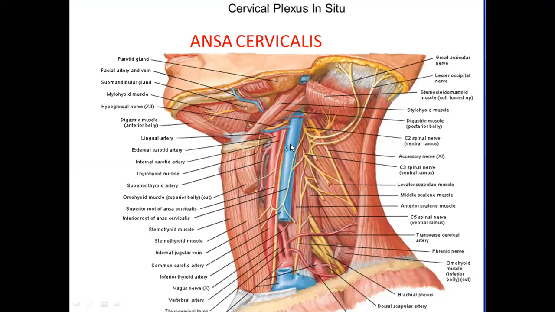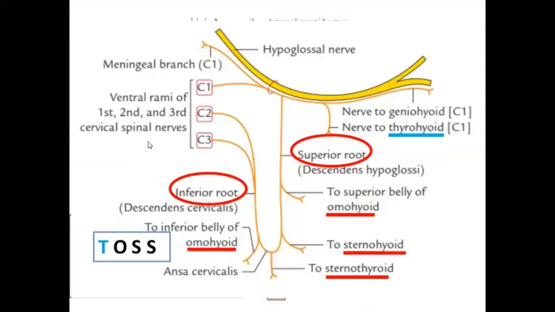It is embedded over the carotid sheath, and through its branches it supplies all the infrahyoid muscles: sternohyoid, sternothyroid, and the superior belly of omohyoid. These muscles are supplied by this nerve, so that's why we call it that. See, this is the ansa cervicalis, as I told you, C1, C2, and C3.